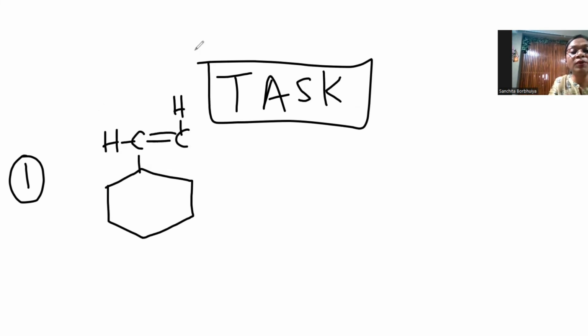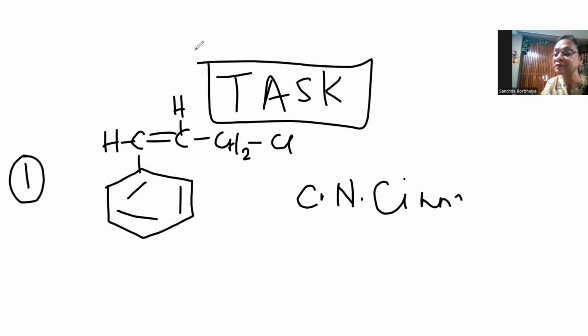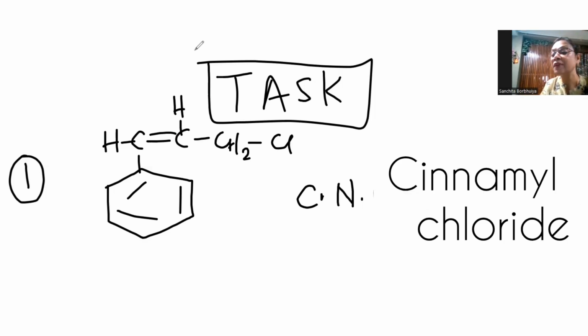put a double bond only once and a CH2Cl. Okay, let this be little informative. This is called cinnamyl. The common name of this compound is cinnamyl chloride. Right, cinnamyl chloride. So the task for you all is to write the IUPAC name of this compound. Okay, another task.